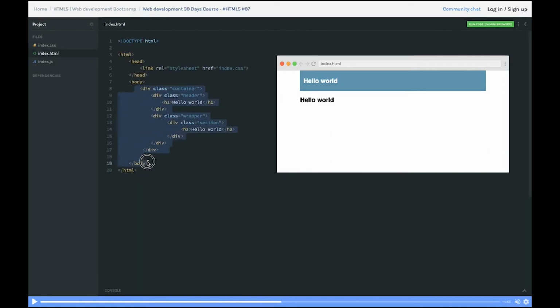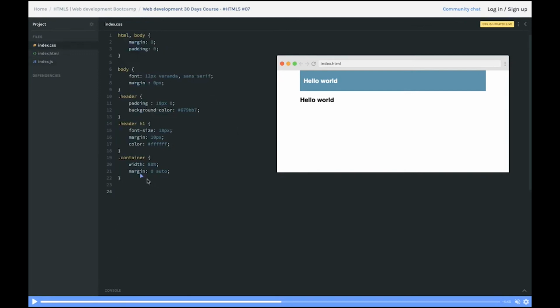So what I'm doing is container will occupy 80% and margin will be 0 auto. So what it will do is it will just leave the same space from the left and right. It is the trick to centralize the content. So a width of 80% will cover 80% of the whole width and it will centralize all the content of the page. Margin 0 auto. So top bottom margin will be 0 and auto means automatically it will adjust left and right equally, and background color is whatever you want. So our container is ready.